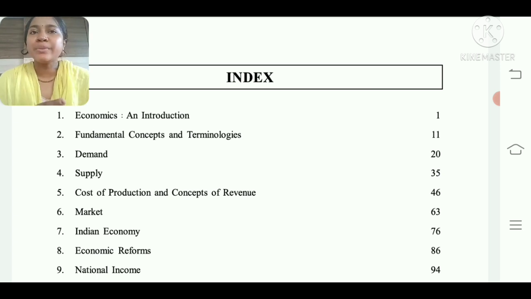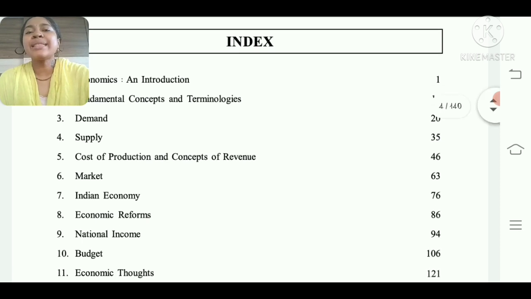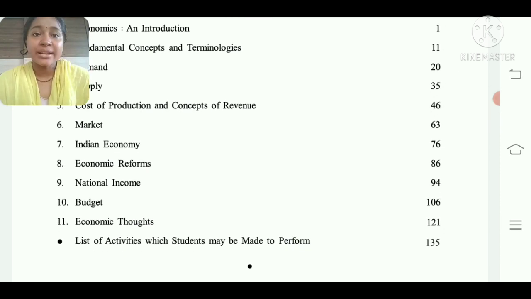The concept of revenue means we have to see what types of income sources can be generated in a business or in various types of businesses. After that, chapter 6 is on the market. You know that there are so many markets surrounding us, but what are the types of markets, and in which type of market can be seen in economics? All those topics are covered in chapter number 6.